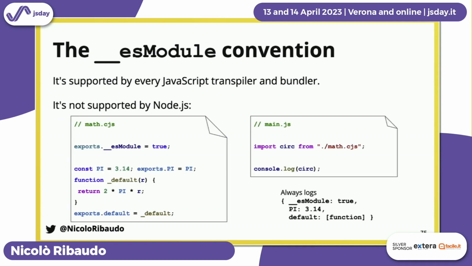So when you have our math.commonJS module on the left, which was written as ESM and then compiled by Babel or something else, it has this underscore module property. And if in Node.js we try to import it, we see this object with the ES module flag, with pi, with default, instead of just having the default export.